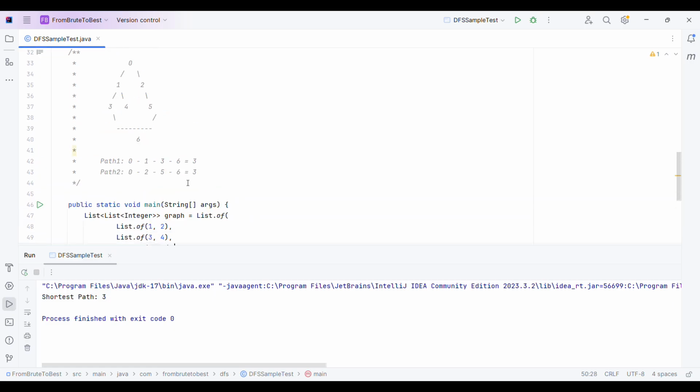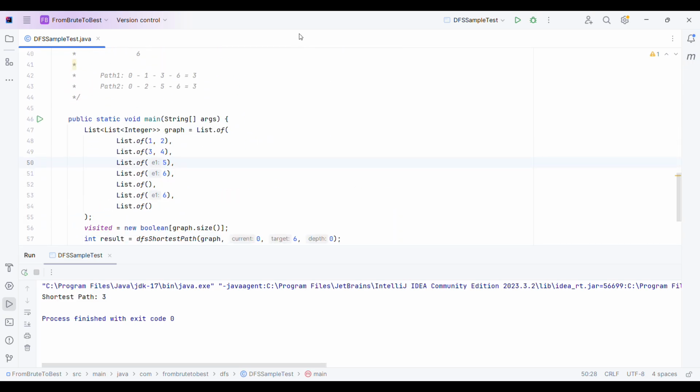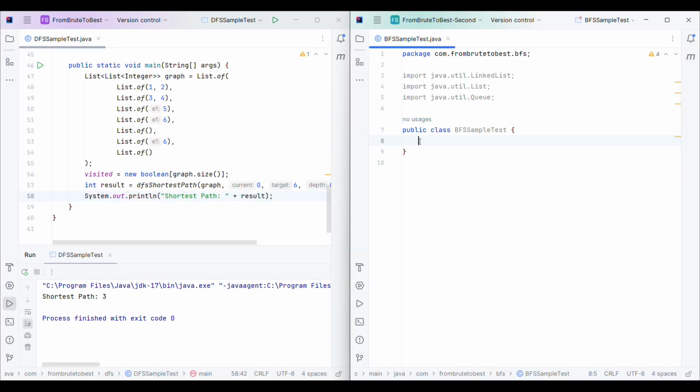Now let me quickly write the solution using BFS. Just give me a second. Let me open a new window on the right side. I will write the same solution using the BFS algorithm. Just to save some time, I have already created the BFS sample test class. In this class, I will write my method to solve the problem.